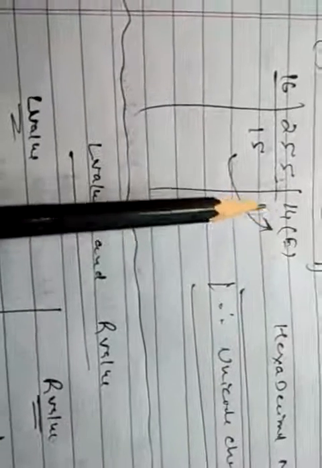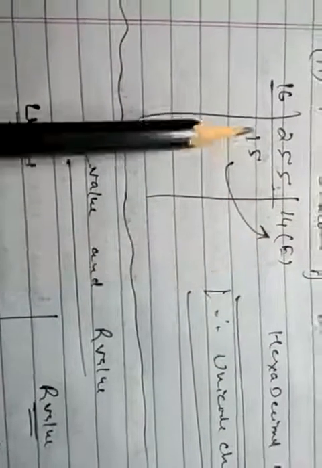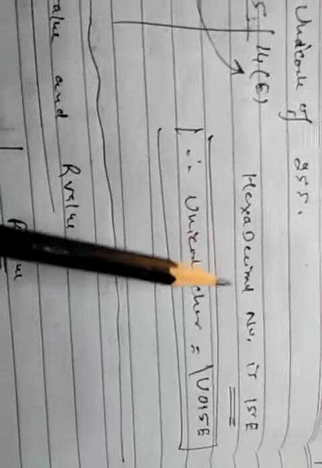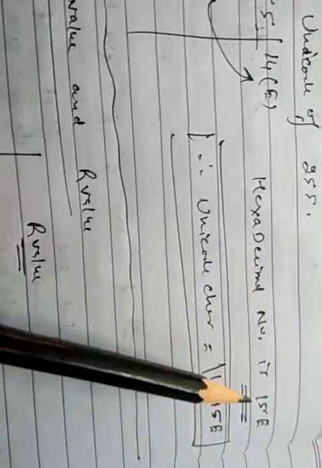In hexadecimal, 10 starts from A, 11 will be B, and so on. So 14 will become E, and after this it will not go further. So the hexadecimal number of 255 is 15E. Then the Unicode character of this will be \u015E.